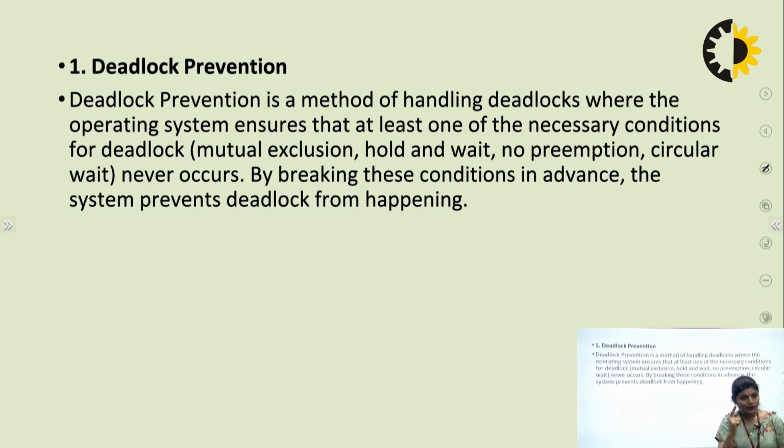Okay, at least one. As I said in the previous slide, deadlock occurs only in a system where all four conditions are present. Which four conditions? Mutual exclusion, hold and wait, no preemption and circular wait. If you break any one of these conditions, you prevent the deadlock. So deadlock prevention is the concept where you break any one necessary condition. By breaking the condition in advance, the system prevents deadlock from happening. So, how do we break them? Okay.